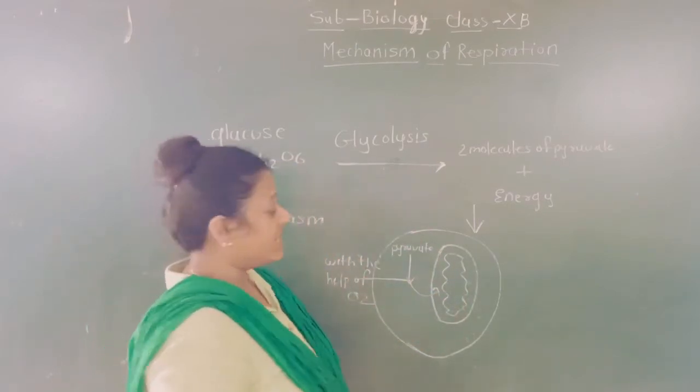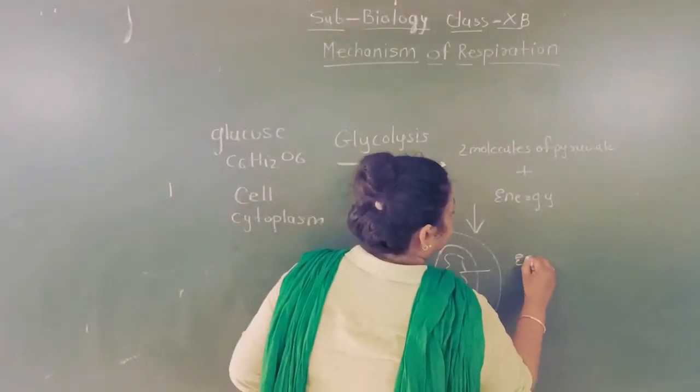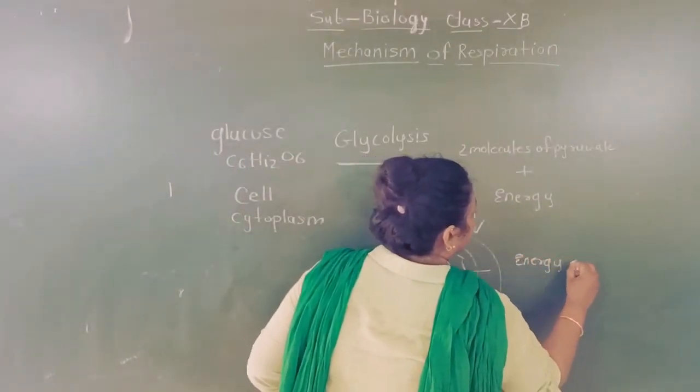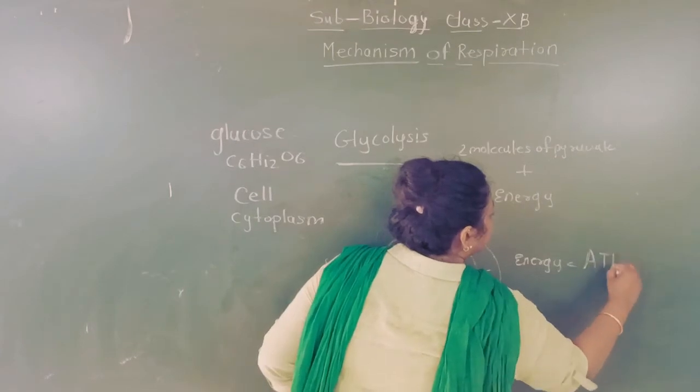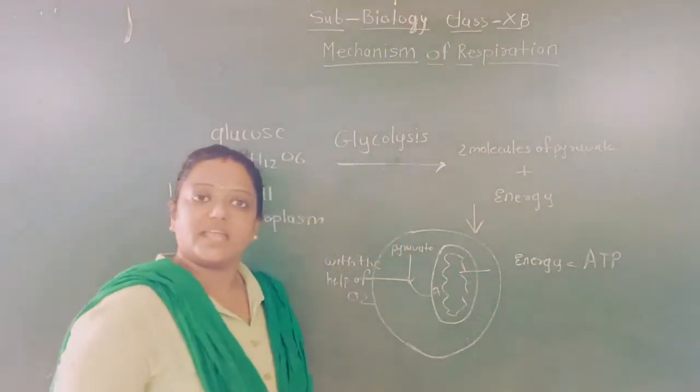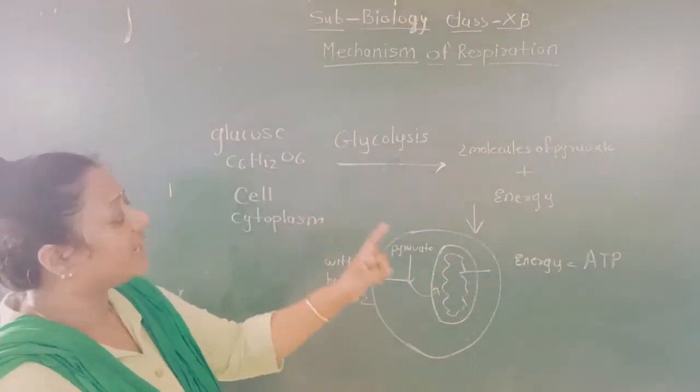What will it form? Energy. And that energy will be in the form of ATP.